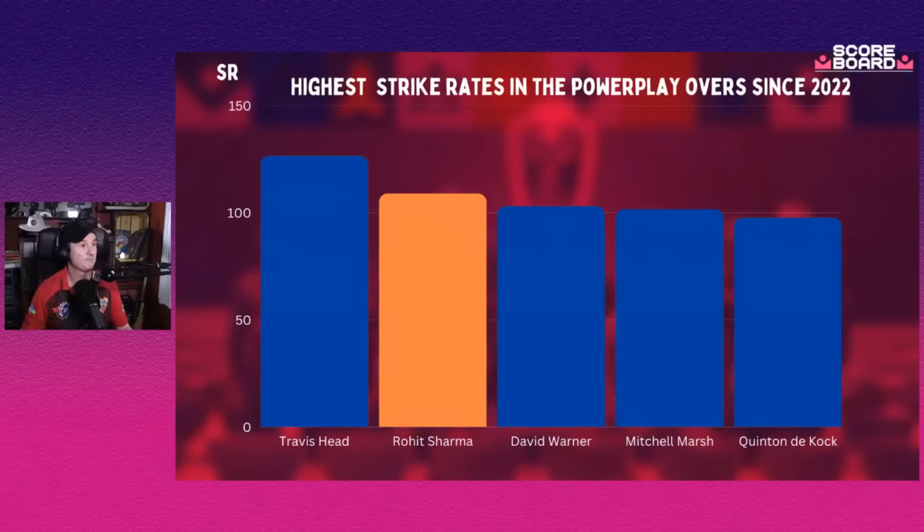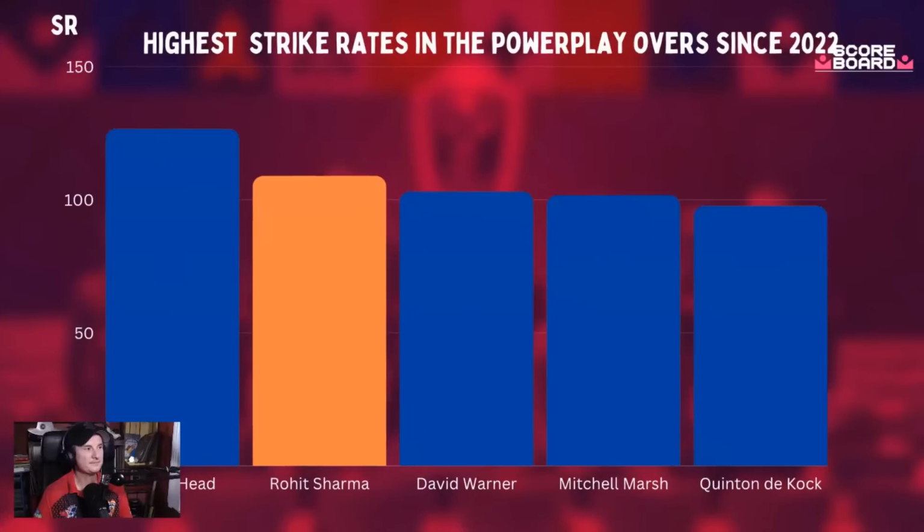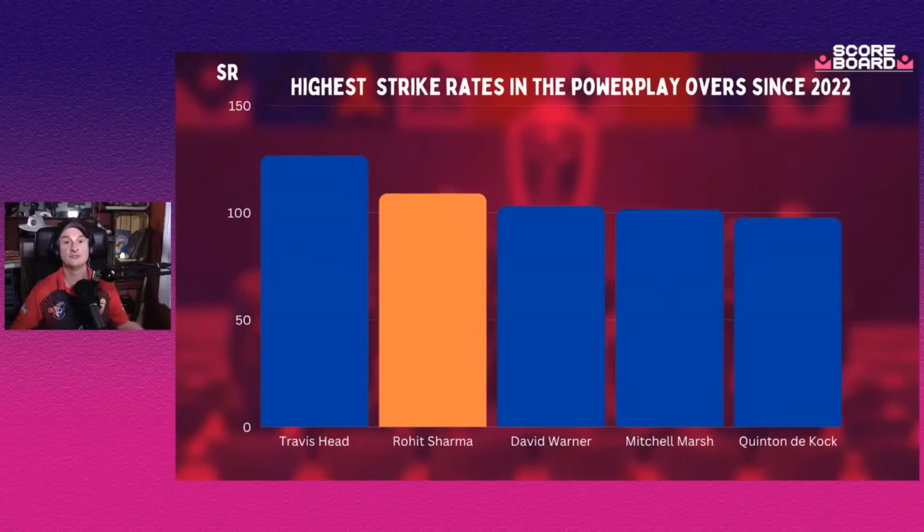Anyway, this is the highest strike rates in the power play overs since 2022. Caveat on all this, of course, is that England hasn't been the same kind of team that we have seen in the previous World Cup. They haven't played enough one days. They haven't used the same players all the time. Jason Roy was out of form. I could go on. But even having said that, Rohit Sharma having the second best strike rate in that period is something very, very meaningful.